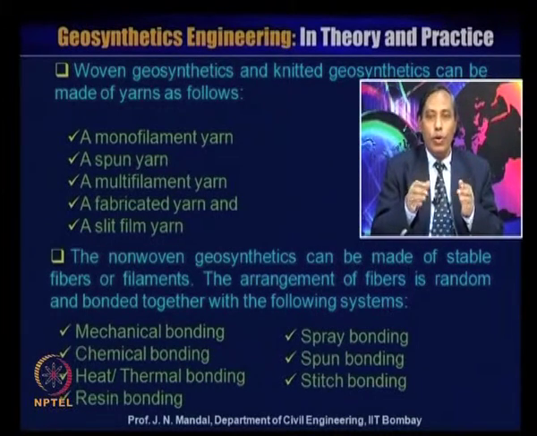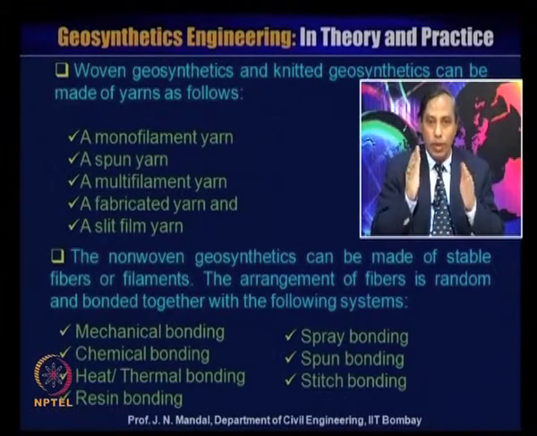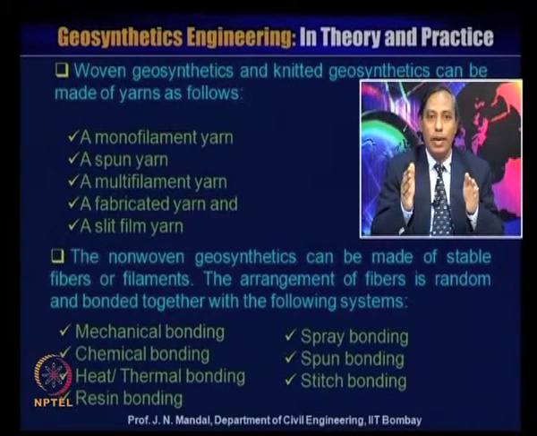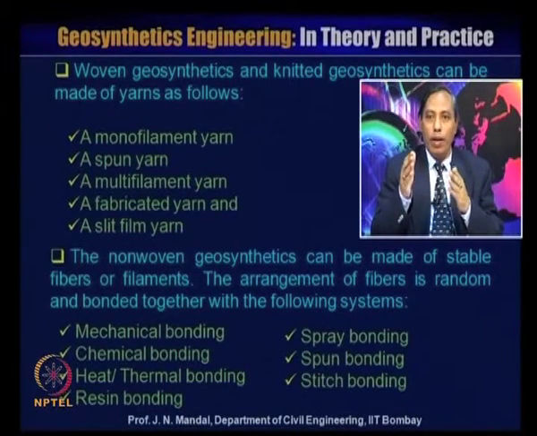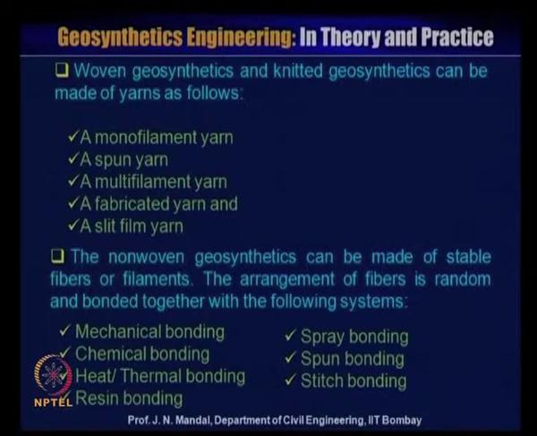So when you select any kind of geosynthetic material, whether it is woven or non-woven, you have to know what it is made of, whether it is woven, in case of woven whether it is monofilament, spun bonded, slit film, etc. Similarly, for the non-woven geosynthetic material, you should also know the type of the material, whether it is heat bonded, whether it is mechanically bonded.